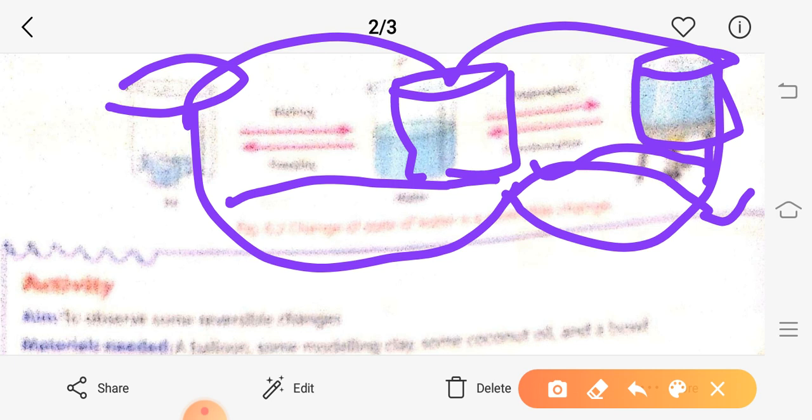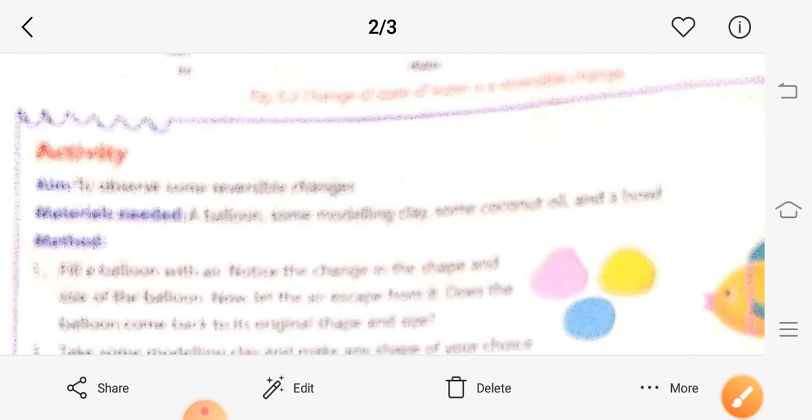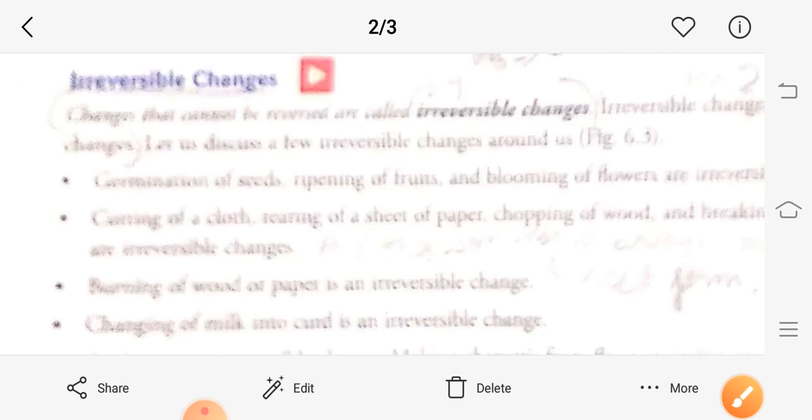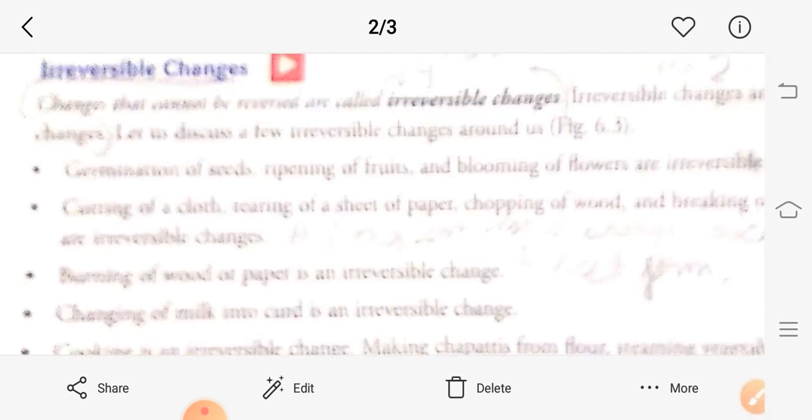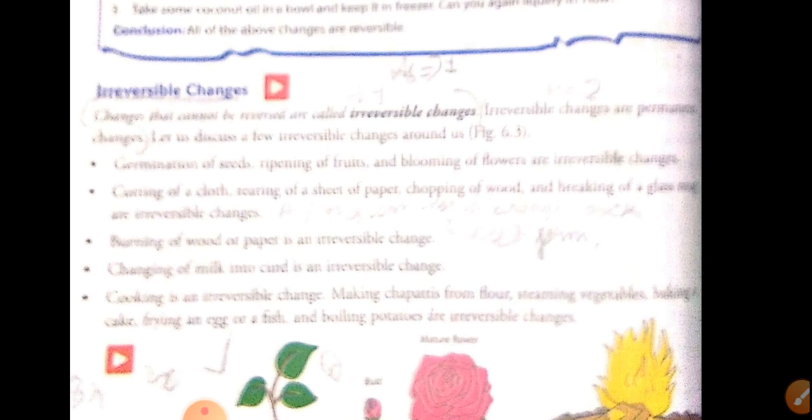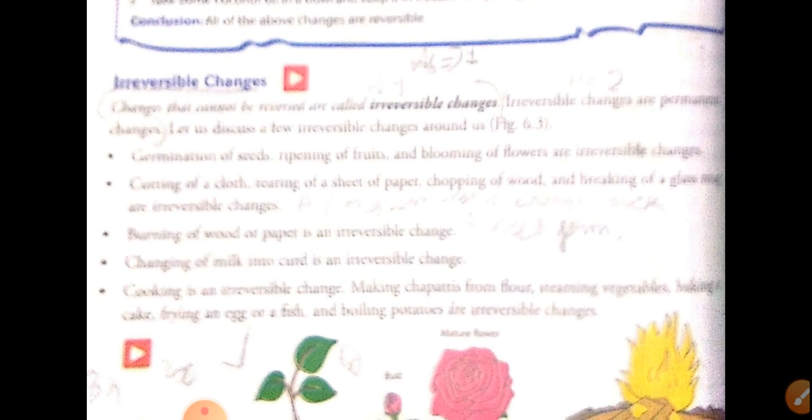Now we will see another type of change, that is the irreversible change. For this, you can refer to your book once. Just now we have studied changes which can be reversed.